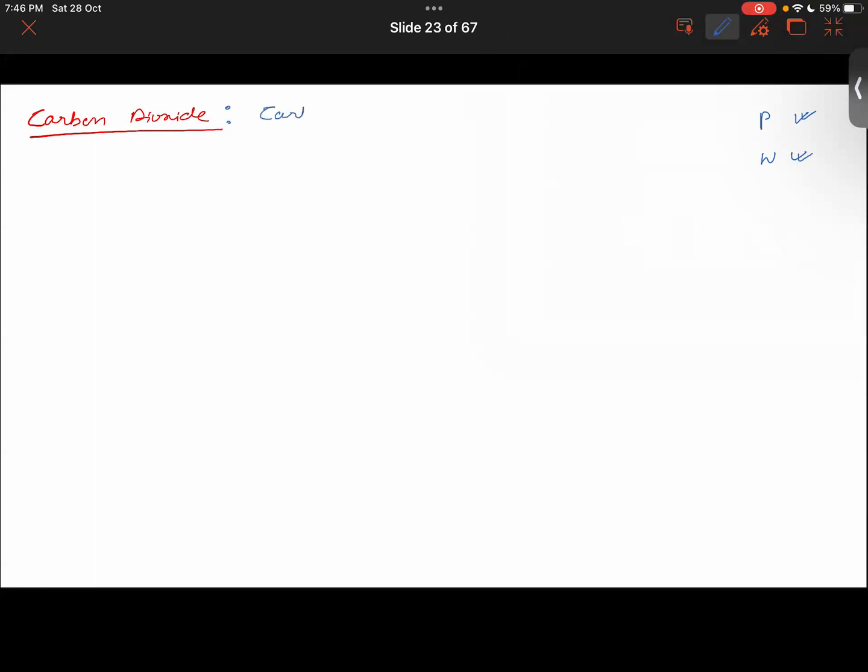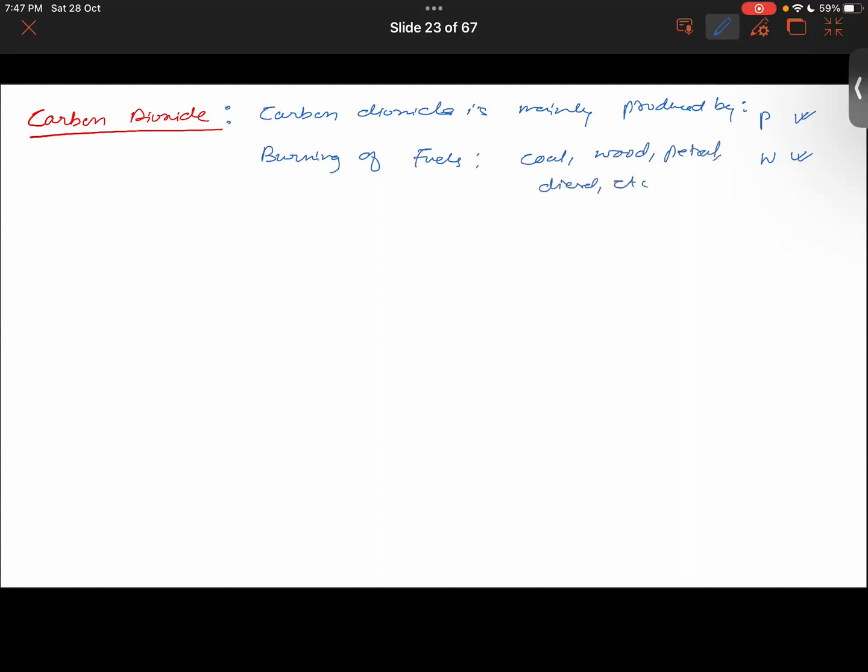So where does carbon dioxide come from? Carbon dioxide is mainly produced by the burning of fuels: industries, coal, wood, petrol, diesel, and so on.